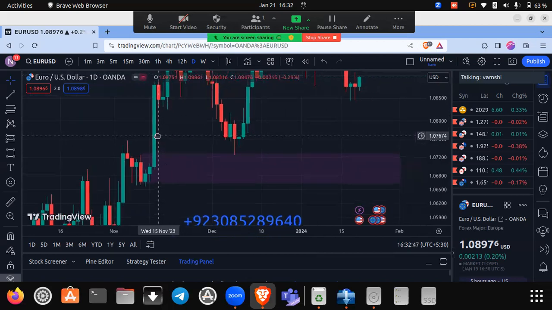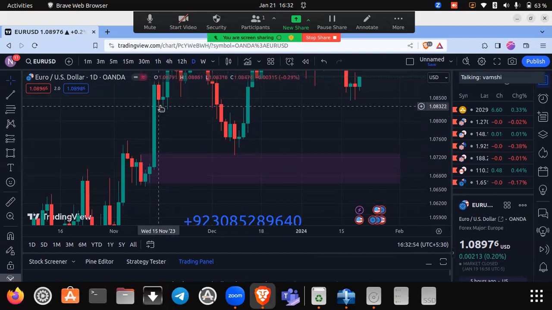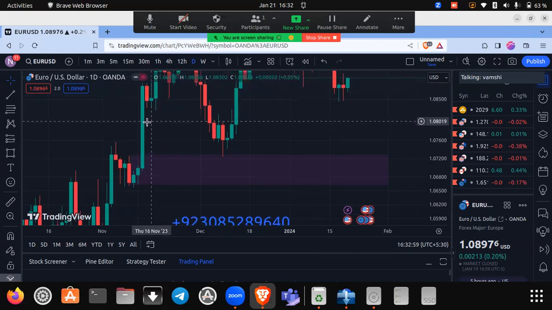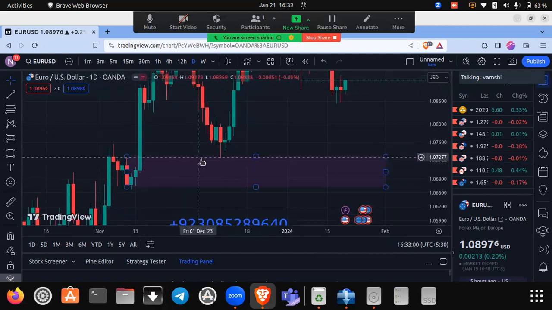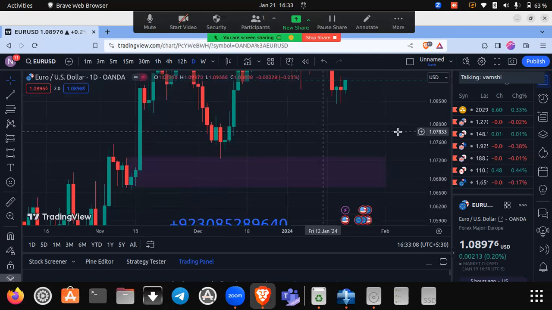Here is an example. You can see this red candle getting engulfed by three green candles, making it an engulfing buy zone. In this engulfing buy zone, we will search for entries and take buy entries. We only search for buy entries in an engulfing buy zone. We will learn in further classes how to take entries using various different confirmations.